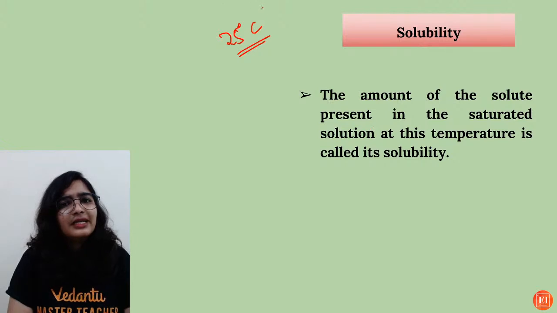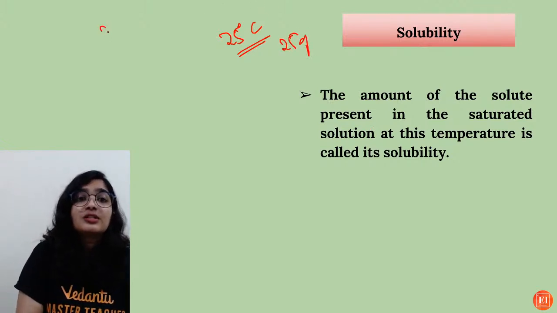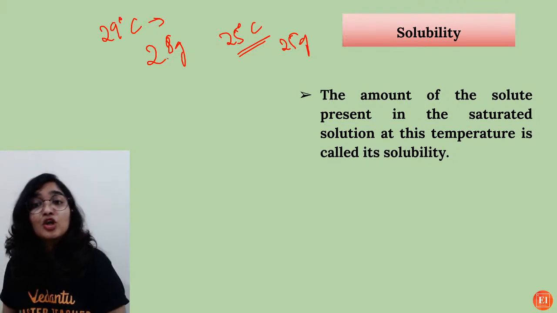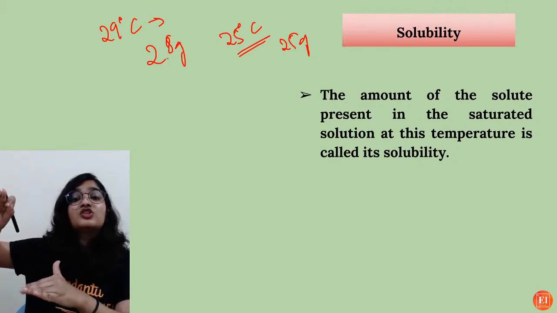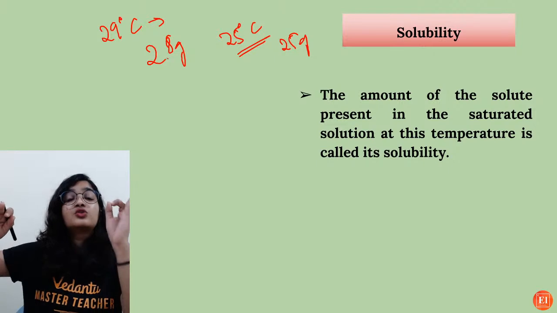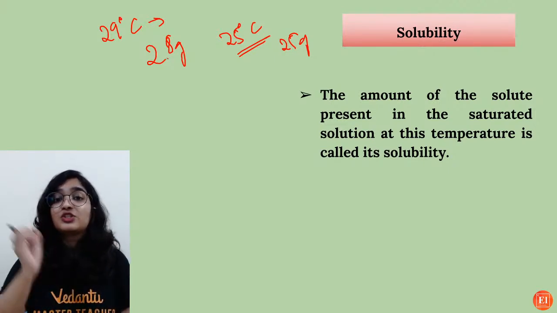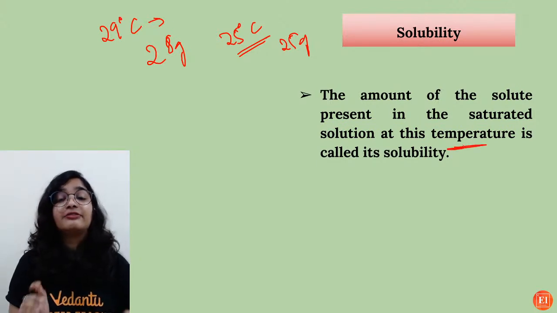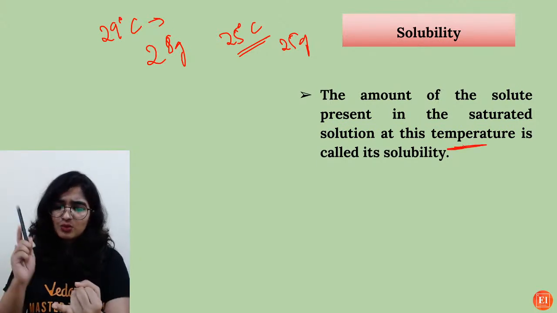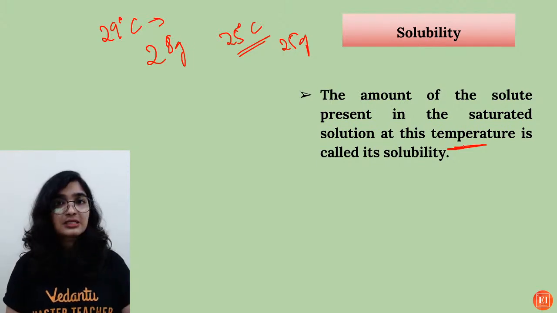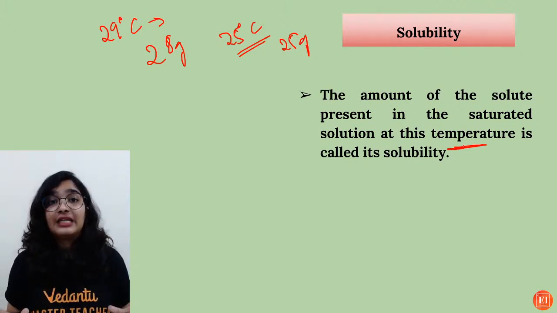If the solubility is, for example, 25 gram at 25 degrees Celsius, at 29 degrees Celsius it will be more than that, it will be 28 gram. So with the increase in temperature, the solubility also increases. So it is very, very important for you guys to mention the given temperature. Whenever it comes to saturated, unsaturated solution, solubility, you must mention the given temperature.